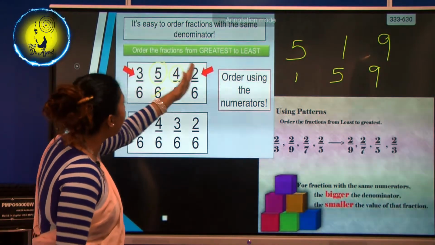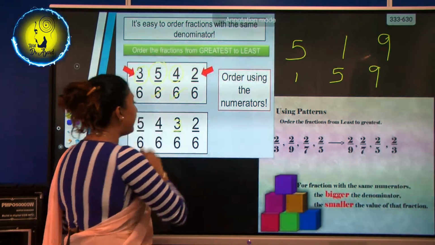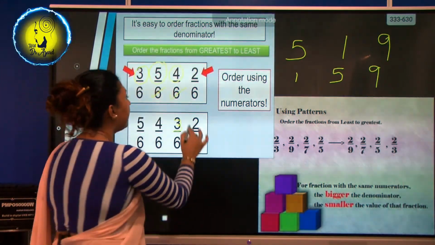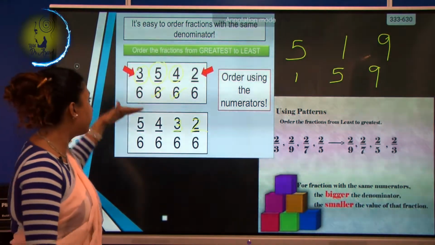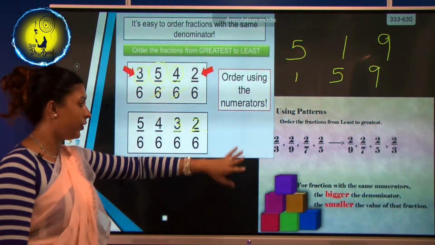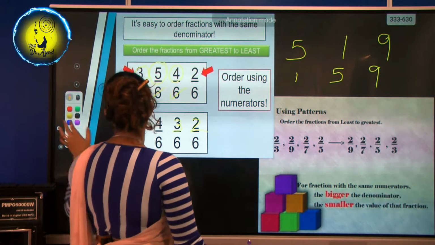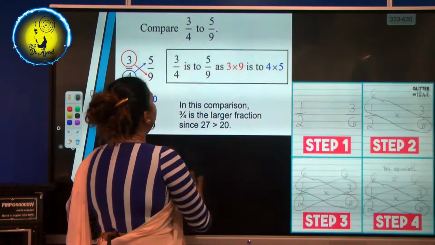From these two, what is the greater? Number 3, so I have put number 3, and then the balance comes here. That's how you arrange. Very easy. If the denominators are the same, think about the numerator and arrange it. Okay, let's go to the other one.